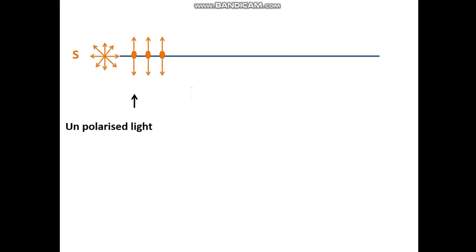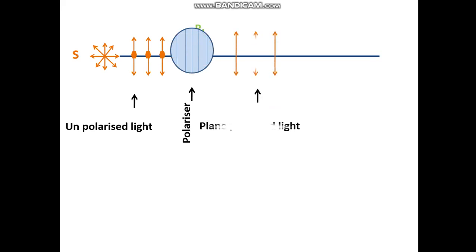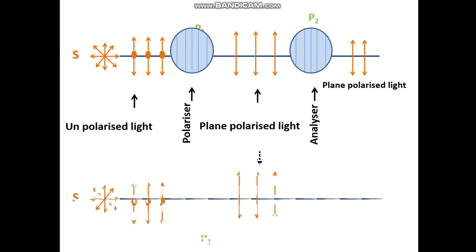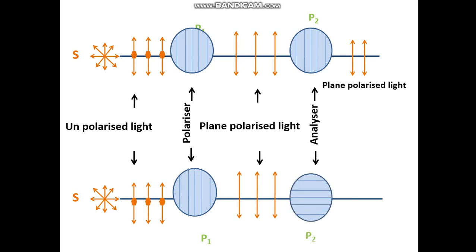Now, let us see how. So, that's the unpolarized light. We have the polarizer, and in the same way, we have the analyzer. Note the direction inside the Polaroids P1 and P2. This is plane polarized light. The intensities are the same. Now in the second one, we have the crossed setting. Look at the cross section. The lines are perpendicular. Theta is 90 degrees. So what happens? There is no light.